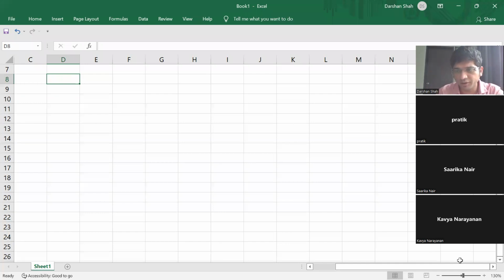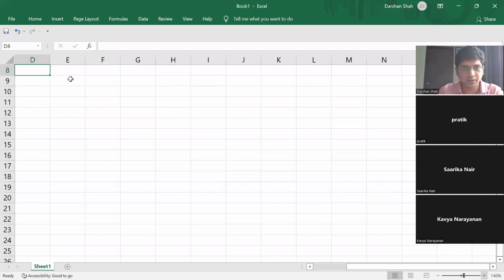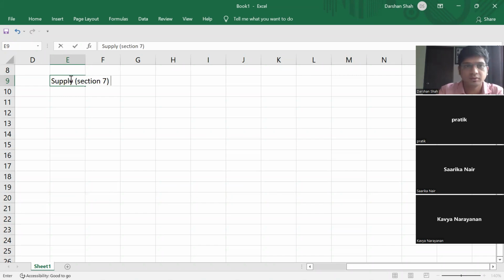So till now, what all we have done, let us see that. We have done the main basic conditions of supply, Section 7. Then we have done value of supply, and also time of supply.